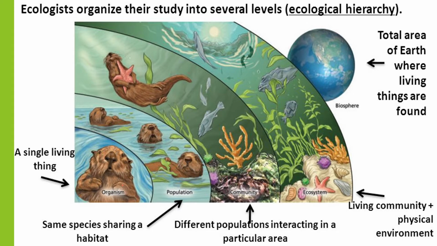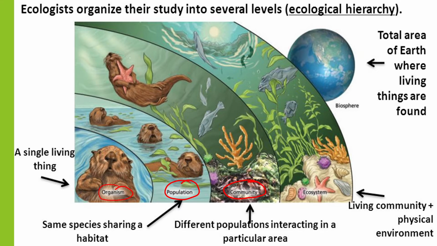The simplest unit is the organism, a single living thing, which is then followed by a population, which is the same species sharing a habitat. When different populations interact in the same habitat, this will form a community.